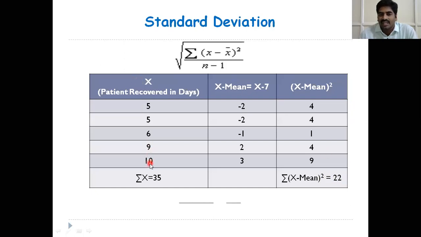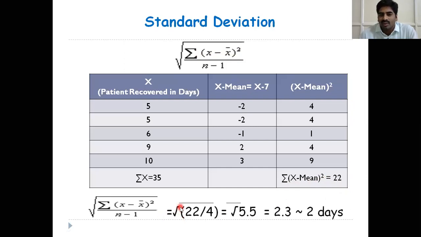So this is the original data. And in the calculation, in the numerator, x minus x bar is there. So first you have to calculate the mean value. Mean is the sum of the observations divided by the number of observations. And we have to subtract the mean from all individual observations, that is the second column. Next, we have to square all the second column observations, x minus mean whole square, because this is in the numerator. And what is this symbol? Summation, sum of all x minus x bar whole square values. Here summation x minus x bar whole square is equal to 22.